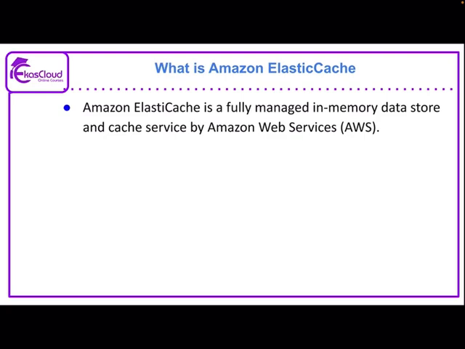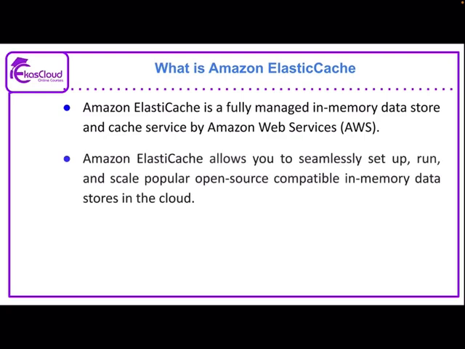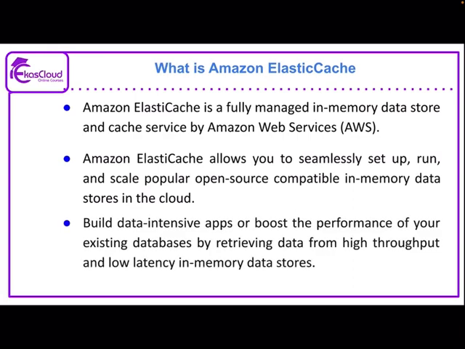Amazon Elastic Cache is a fully managed in-memory data store and cache service by Amazon Web Services. Amazon Elastic Cache allows you to seamlessly set up, run and scale popular open source compatible in-memory data stores in the cloud. Build data intensive apps or boost the performance of your existing database by retrieving data from a high throughput and low latency in-memory data store.